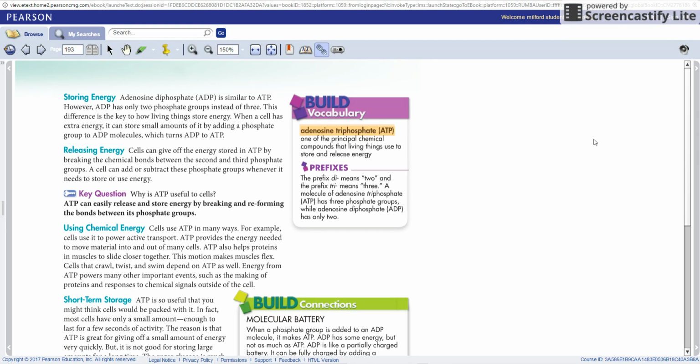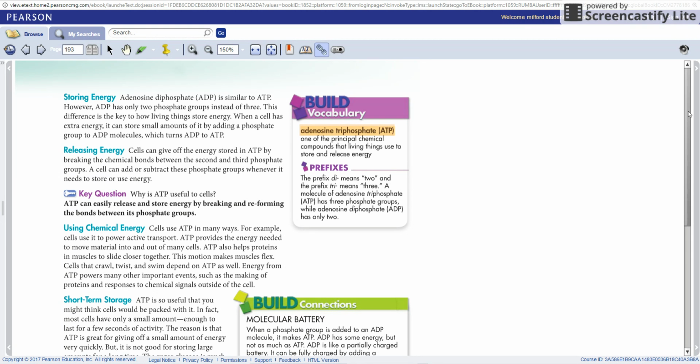Using chemical energy. Cells use ATP in many ways. For example, cells use it to power active transport. ATP provides the energy needed to move material into and out of many cells. ATP also helps proteins and muscles to slide closer together. This motion makes muscles flex. Cells that crawl, twist, and swim depend on ATP as well. Energy from ATP powers many other important events, such as the making of proteins and responses to chemical signals outside of the cell.